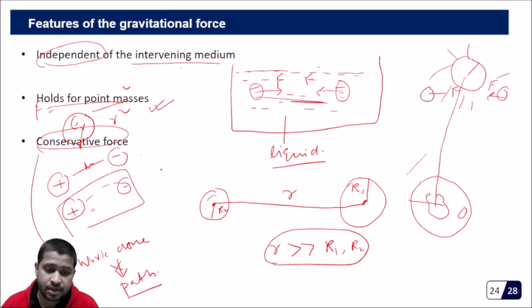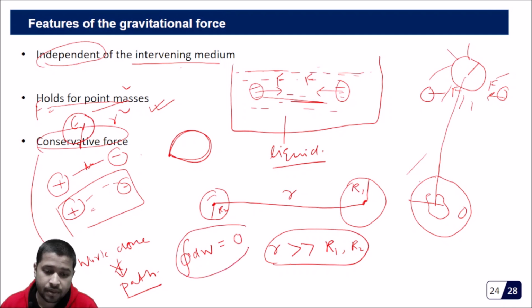In other words, if we start at a point, take some path and come back to the same point, then the work done along a closed path is 0. For example, friction is not a conservative force. If you go about a path like this and come back to the same point, the work done by friction is not 0, but the work done by gravitational force is 0. So it's a conservative force.